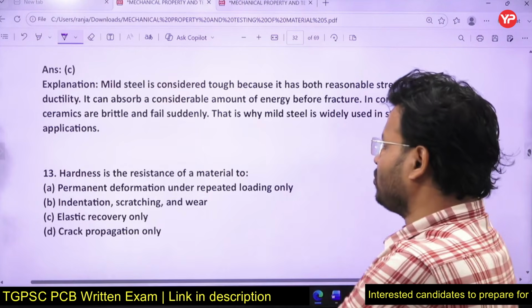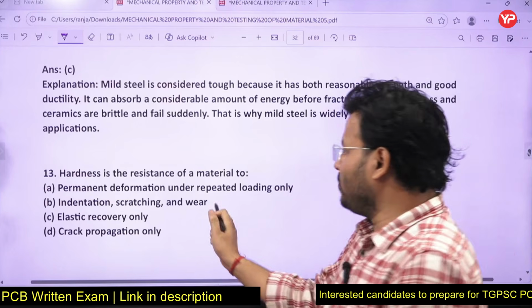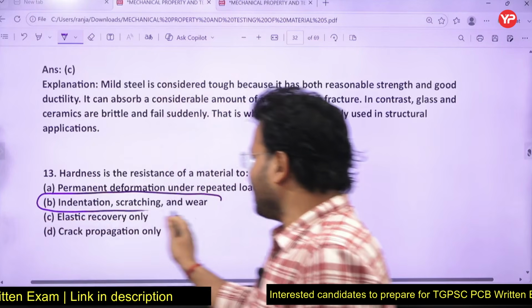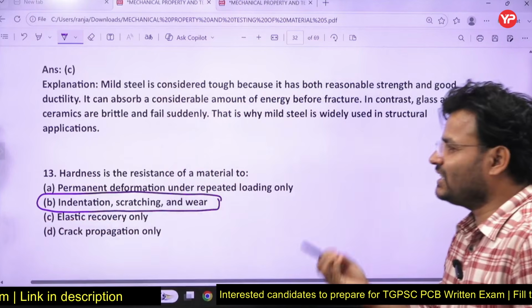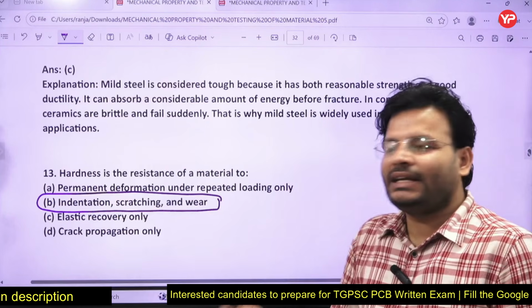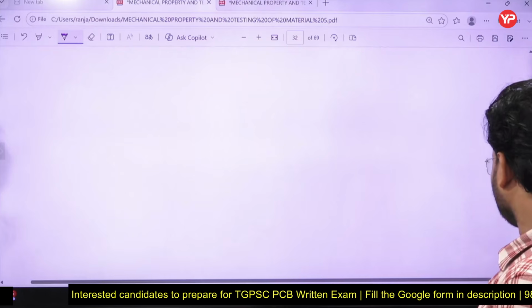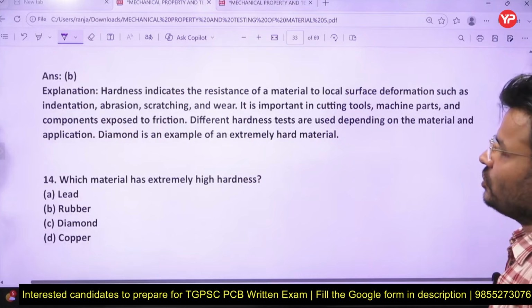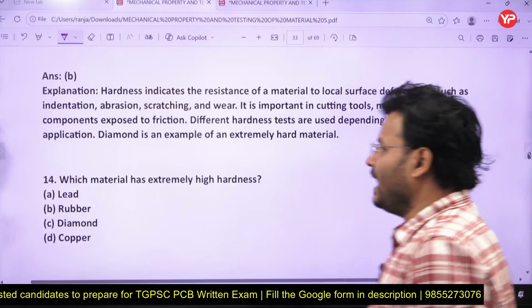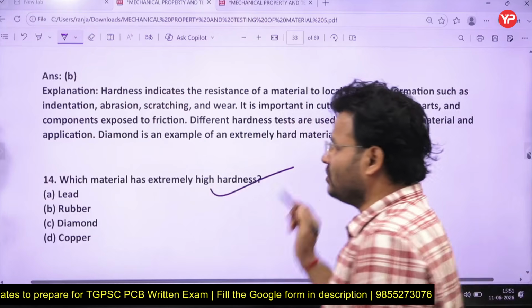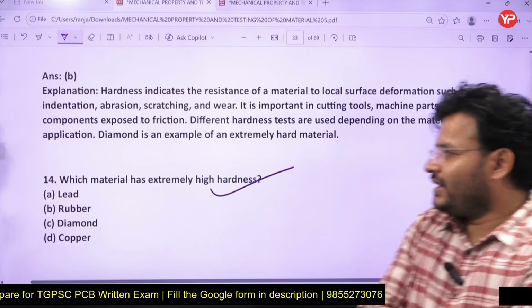Question number 13 on your screen. Hardness is the resistance of a material to indentation, scratching, and wear. Everyone can answer that. It is resistance against scratching, indentation or wear. Question number 14. Which material has extremely high hardness? Rubber, red rubber, diamond.